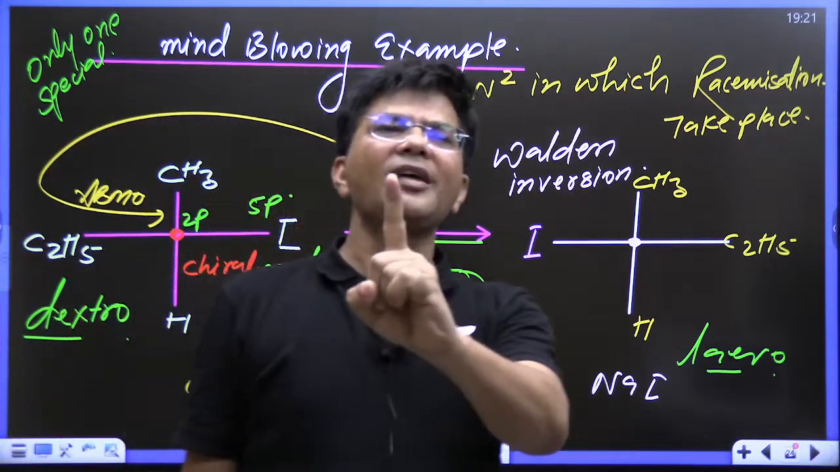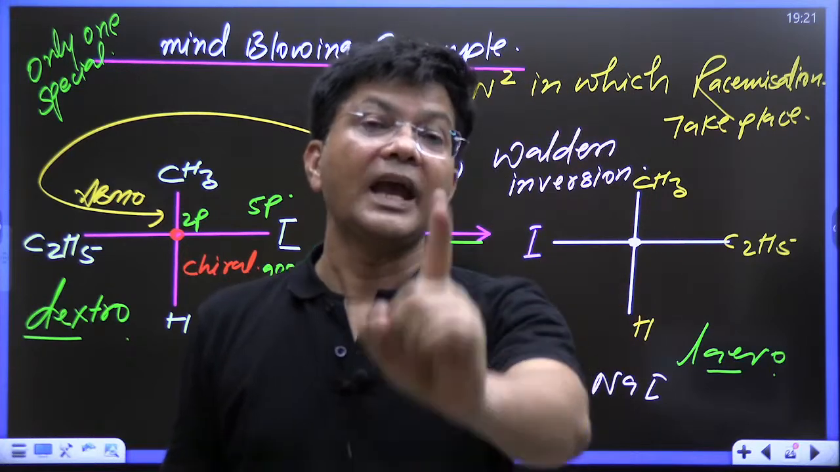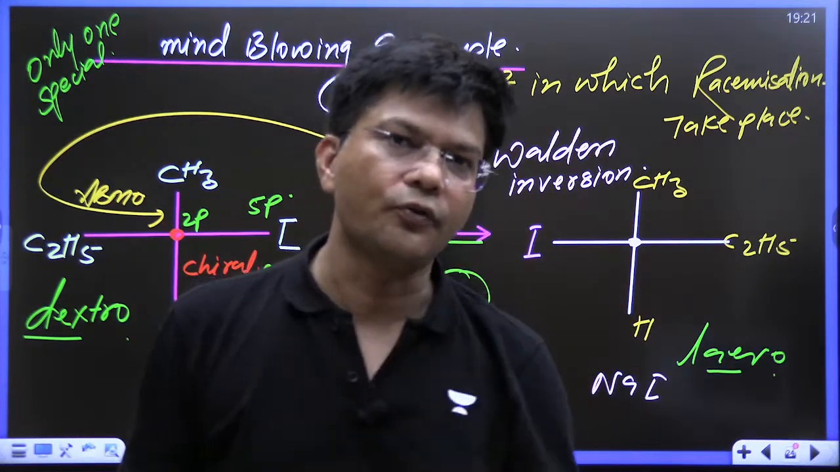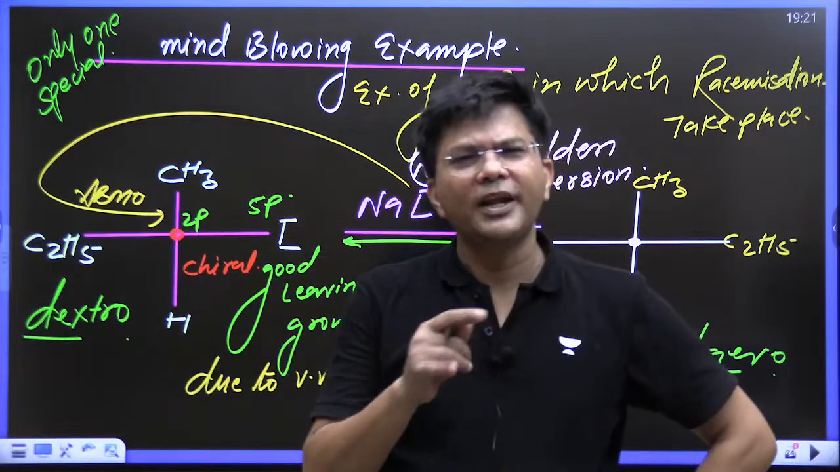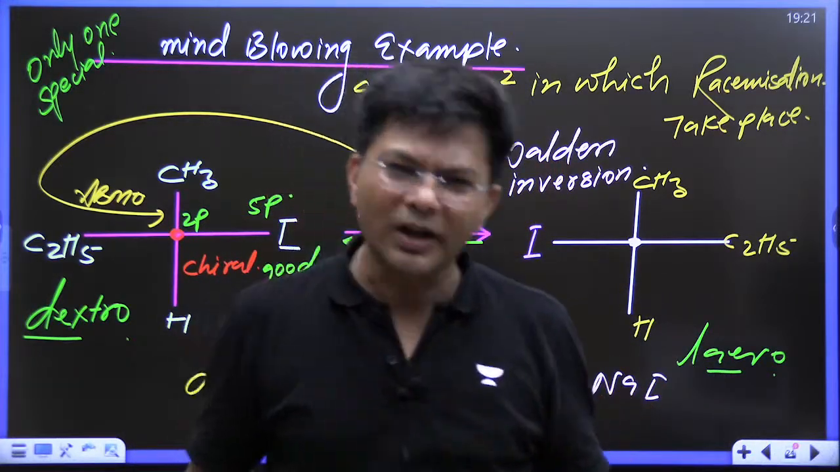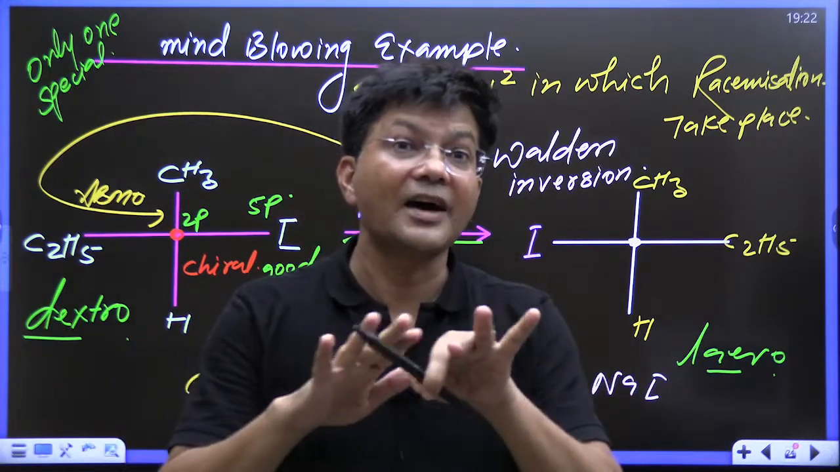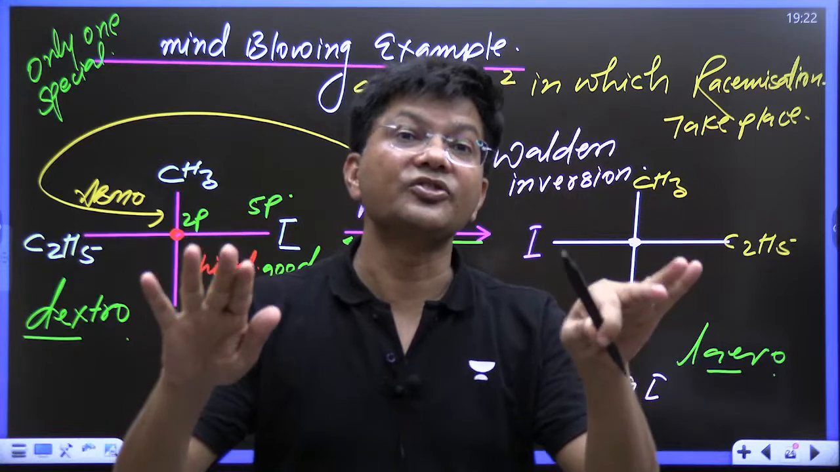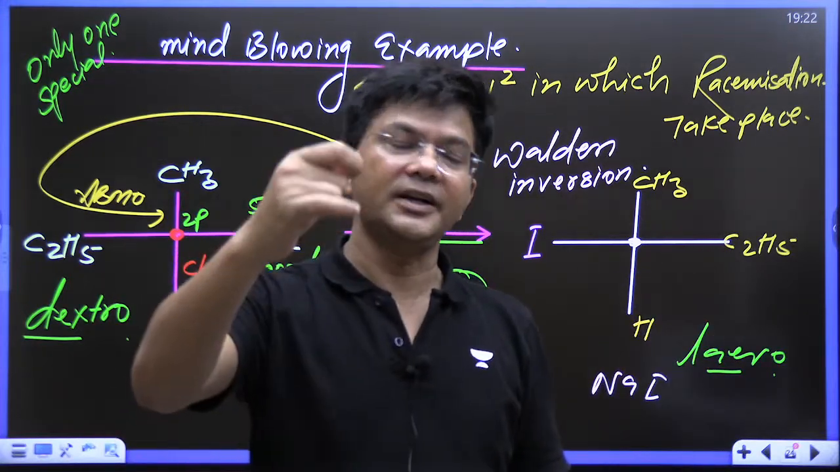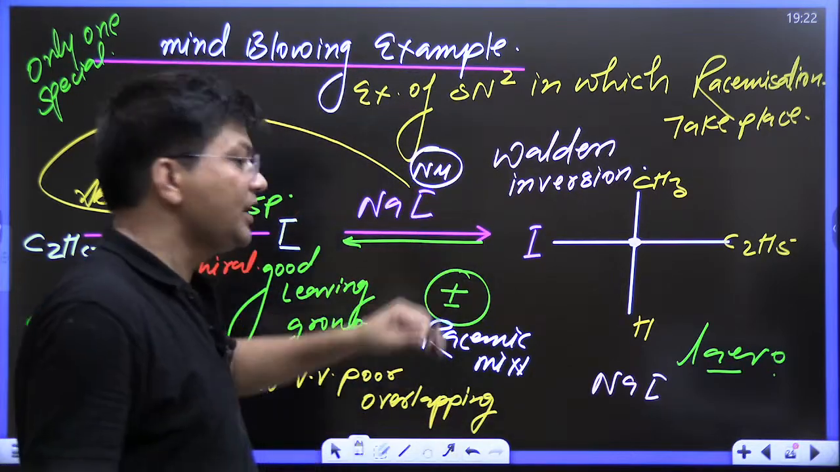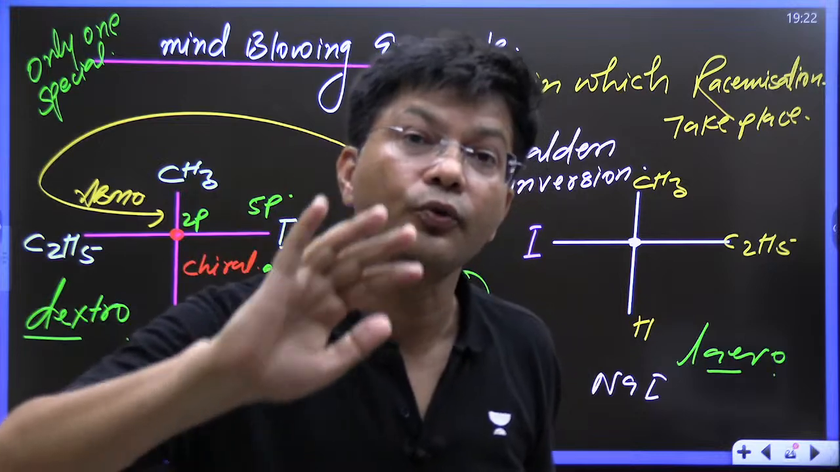Iodide is the only one that is a very good leaving group as well as a very good nucleophile. Now you will say, sir, if iodide is a very good nucleophile, then why is it going to leave? Nucleophilicity has nothing to do with the stability of the bond. Nucleophilicity deals with the speed of reaction, with what speed the nucleophile is going to form a bond.